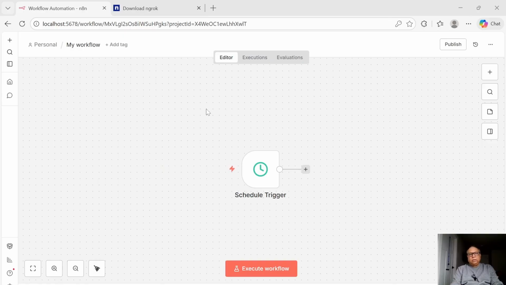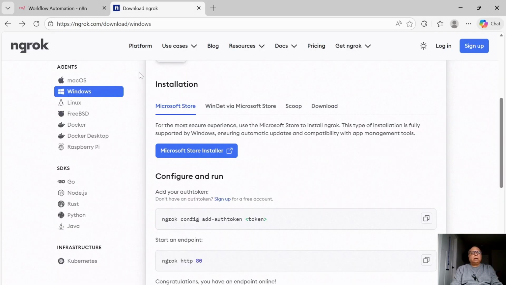So one of the things that I came across was saying that maybe our Docker installation of N8N is in such a state that it doesn't allow us to connect to 1234 port. So a good way of doing that would be creating a front end kind of a thing for the internet, as they call it, and Ngrok is one of the solutions that you can make use of. So I basically went ahead and installed Ngrok on my machine.